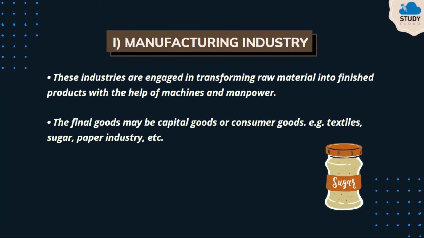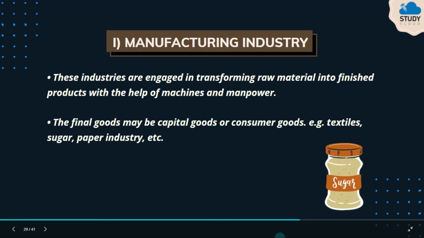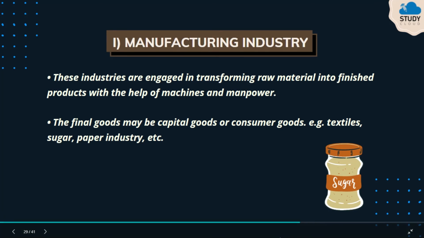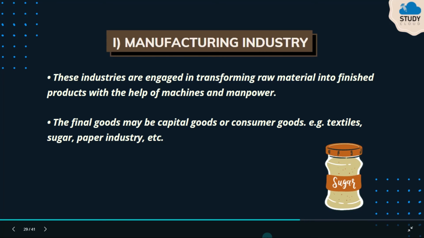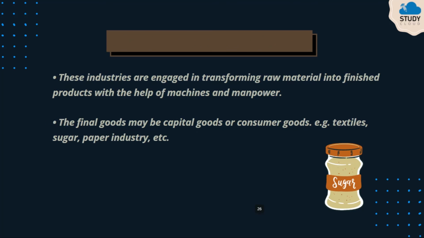Here capital goods are those goods which are used by one business to help another business to produce consumer goods. And consumer goods are those goods which are directly consumed by the consumers themselves. Some examples of capital goods are buildings, machinery, tools. And for consumer goods, there are food, clothing, automobiles, etc.